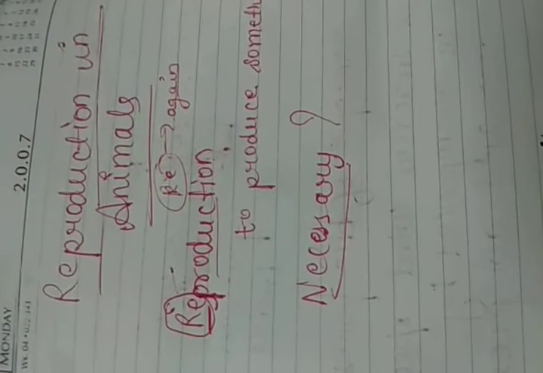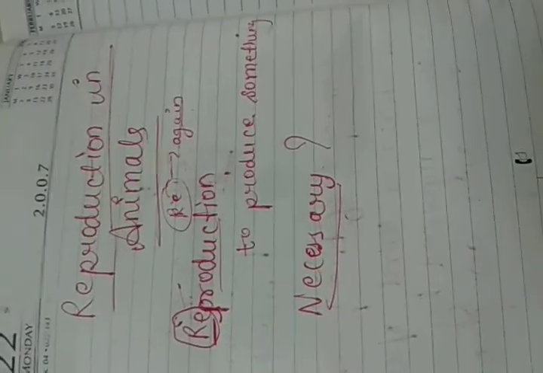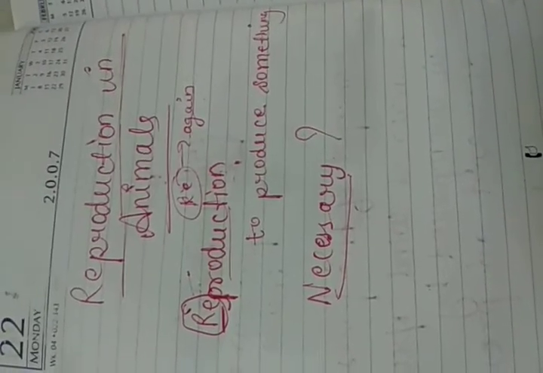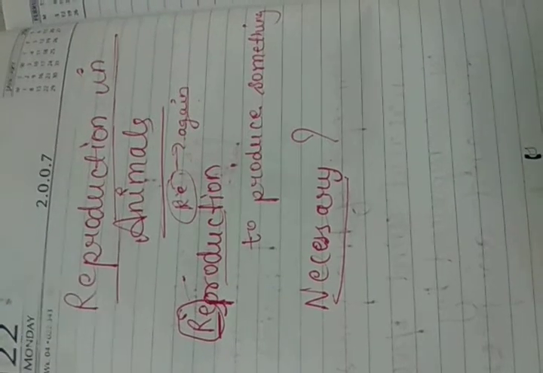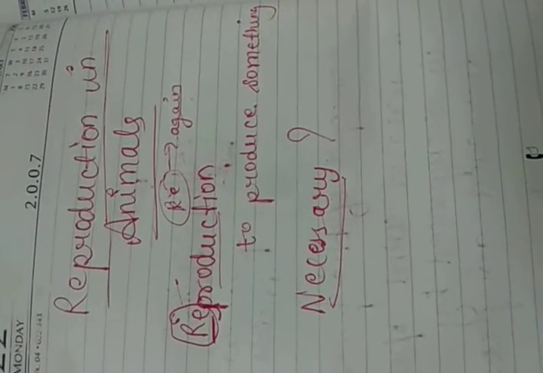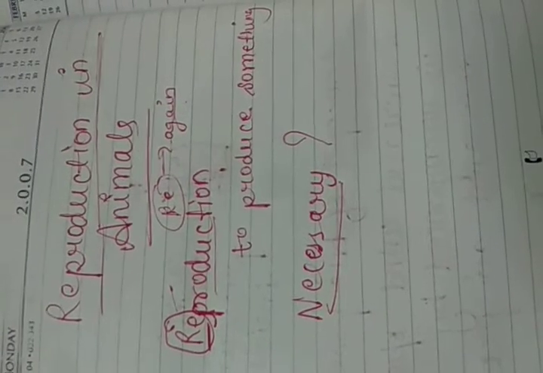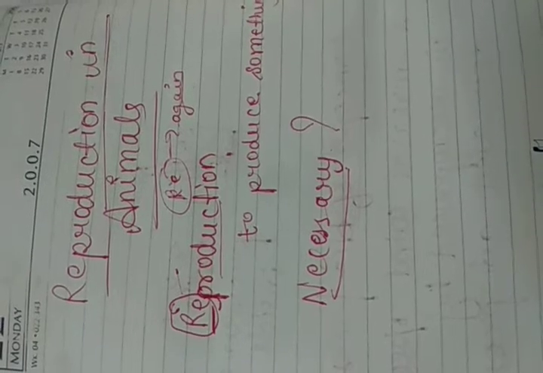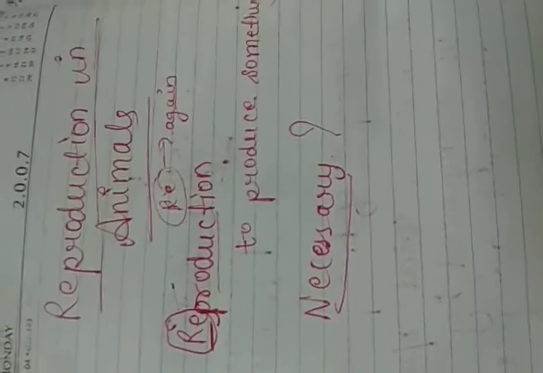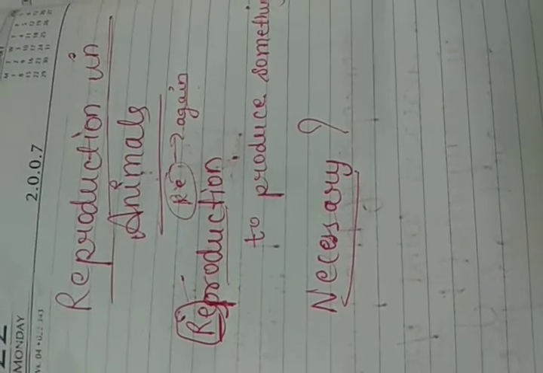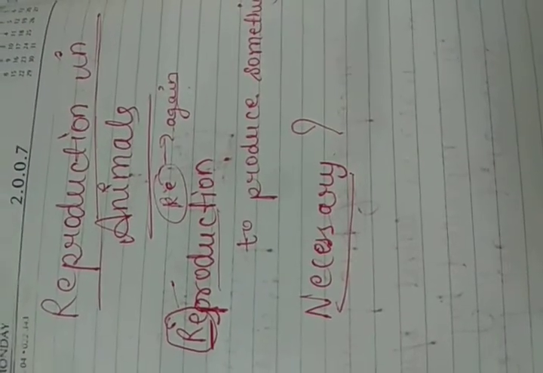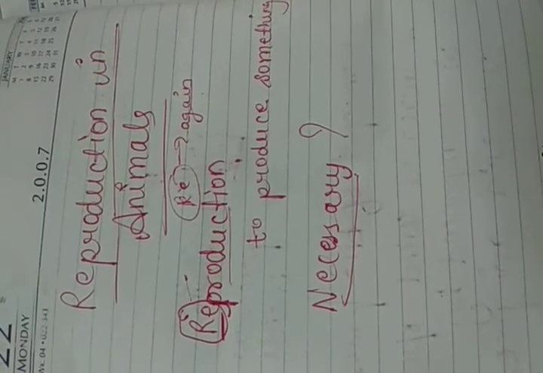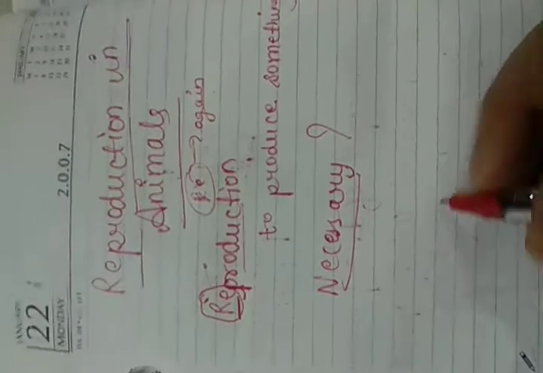So reproduction is not necessary for the survival of a particular organism, but it is required for the survival of the entire species. If we want to retain a particular species, reproduction is necessary. If all human beings stopped reproducing and no babies were formed, the cycle of birth, growth, and then death would not continue. This cycle will be retained only due to reproduction.